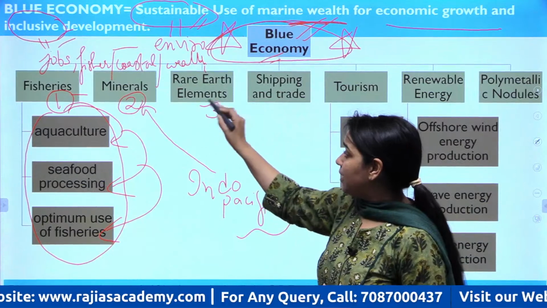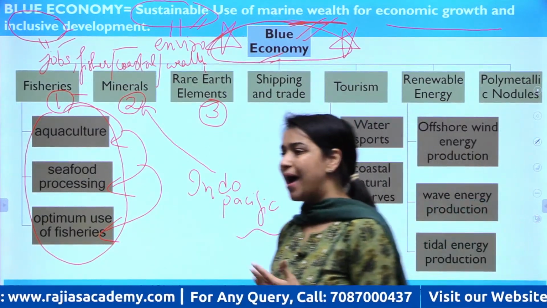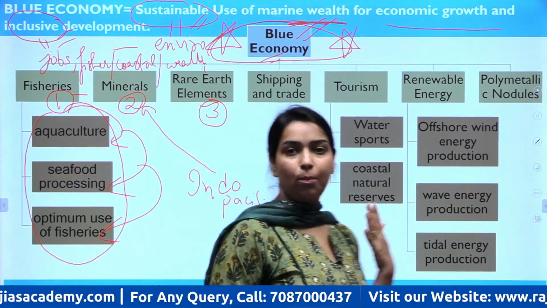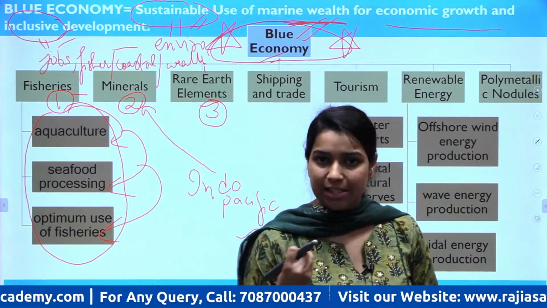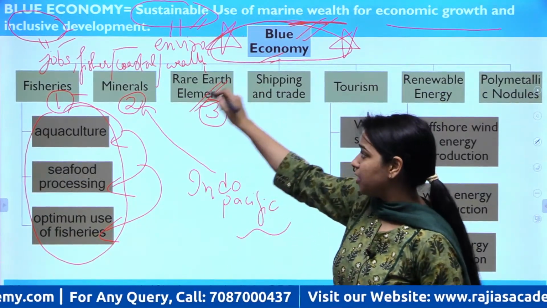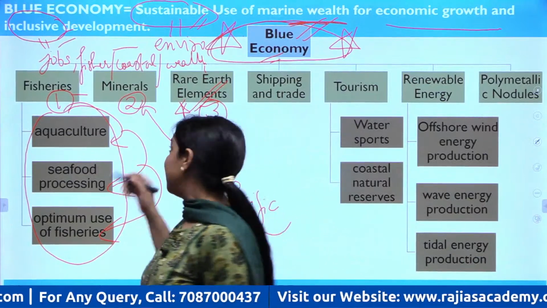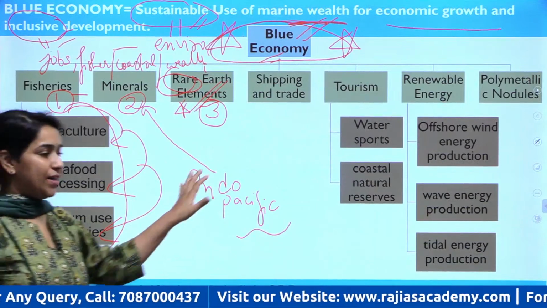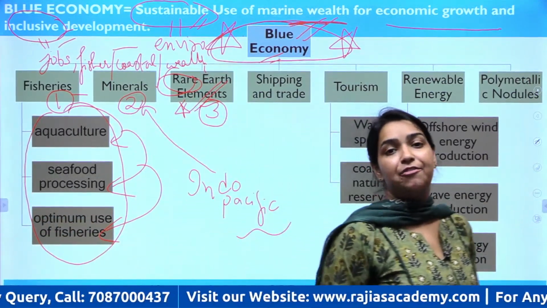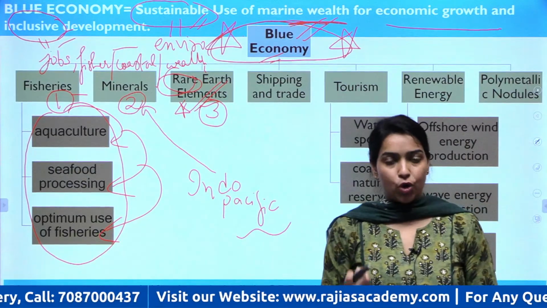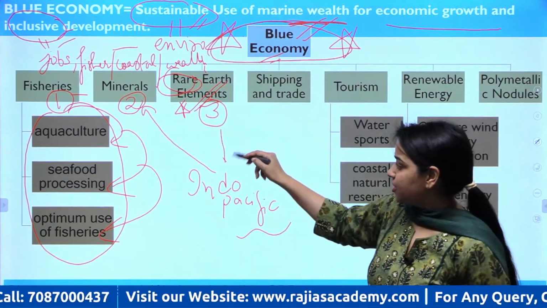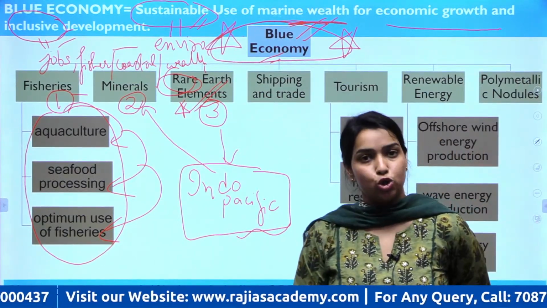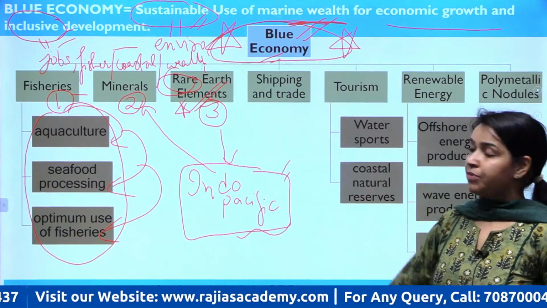Then the rare earth elements, which are the backbone of your electronics industry. 17 rare earth elements, if you know about them. Already a question in UPSC prelims has been asked on rare earth elements, so this is also very important. Do check why they are called rare, that is also important. इस पे भी क्वेश्चन आ चुका है. So these rare earth elements are very important for your electronics industry, and they can be extracted from this Indo-Pacific region in huge quantity. So that also increases the significance of this region, right?